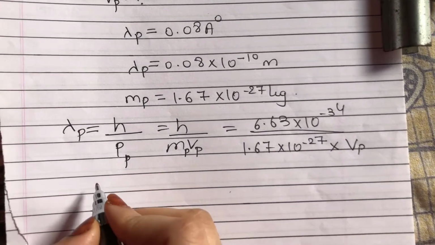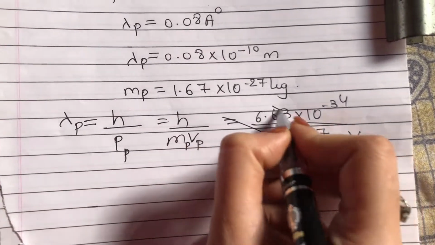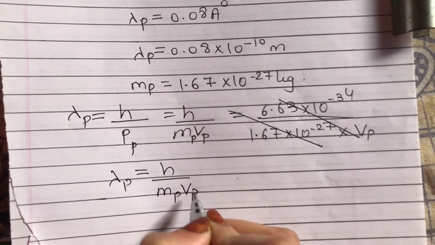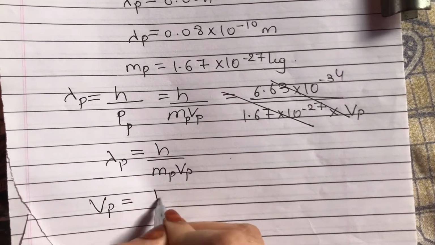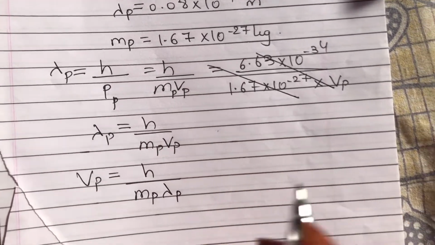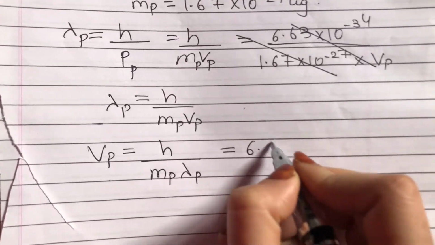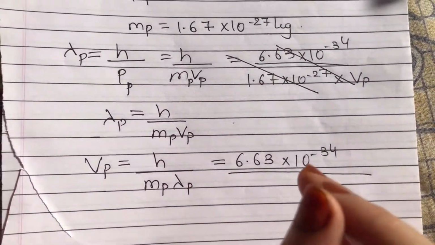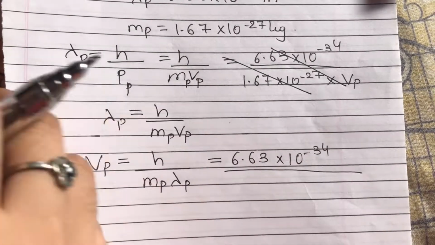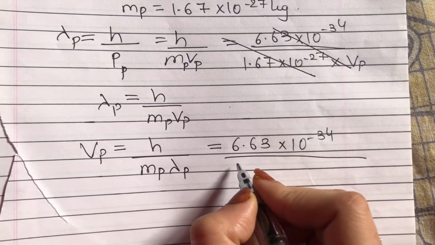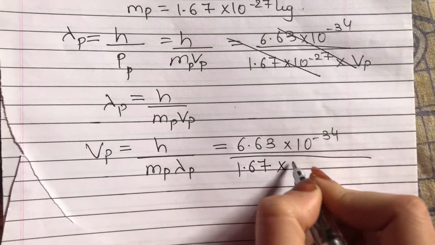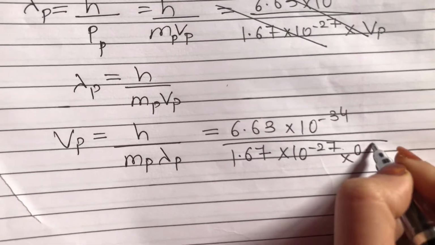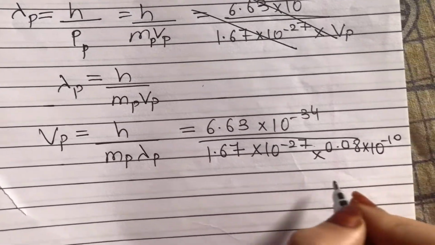So what can we do? Instead of substituting here, lambda of p is equal to h upon mass of proton, speed of proton. Take the speed of proton over here. So h upon mass of proton and wavelength of proton. This will be better. h is 6.63 into 10 raised to minus 34. See, shifting numbers would make it a bit difficult. So I have just taken the formula, shifted the symbols, and now I am substituting. 1.67 into 10 raised to minus 27 and wavelength is 0.08 into 10 raised to minus 10.